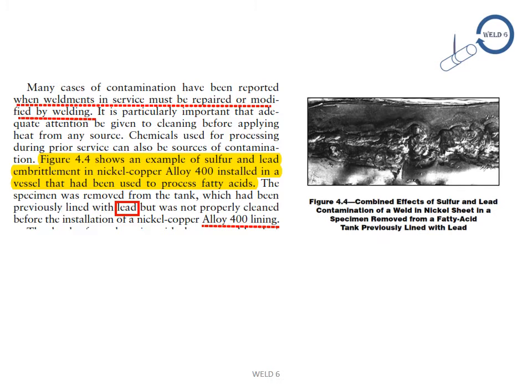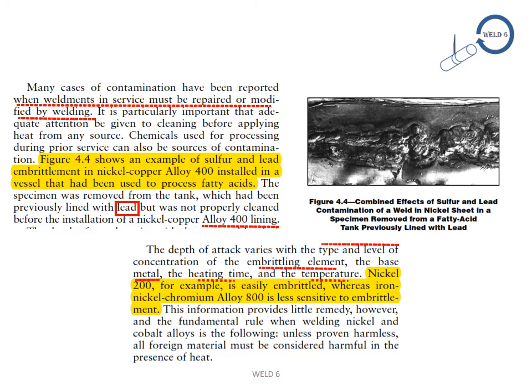Depth of attack varies with the type and the level of concentration of the embrittling element, the base metal, the heating time and the temperature. Nickel 200, for example, is easily embrittled, whereas iron nickel chromium alloy 800 is less sensitive to embrittlement. This information provides little remedy, however, and the fundamental rule when welding nickel and cobalt alloy is the following: unless proven harmless, all foreign material must be considered harmful in the presence of heat.